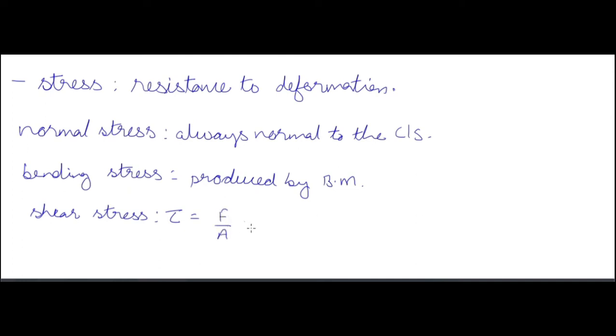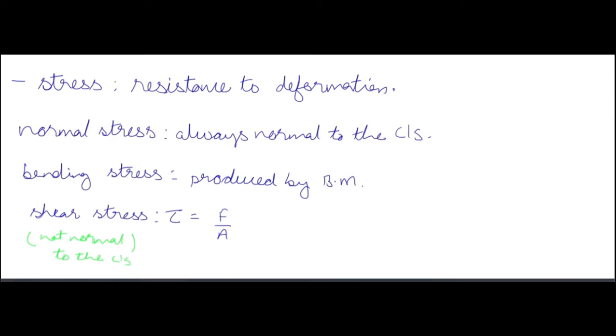Shear stress happens by torsion, and it is not a normal stress. It is not normal to the cross section, means it is inclined to that cross section. The shear stress plane will always be inclined to the cross section.